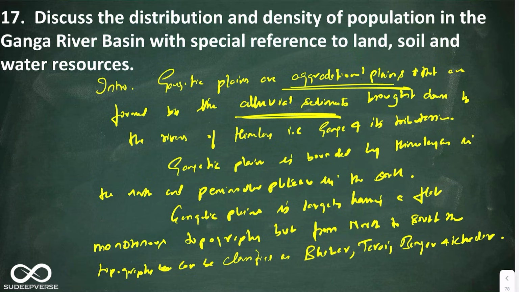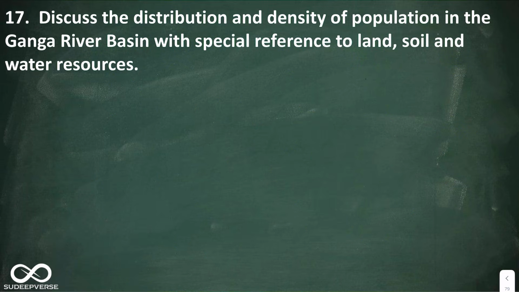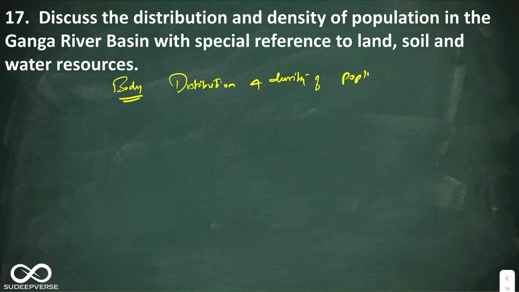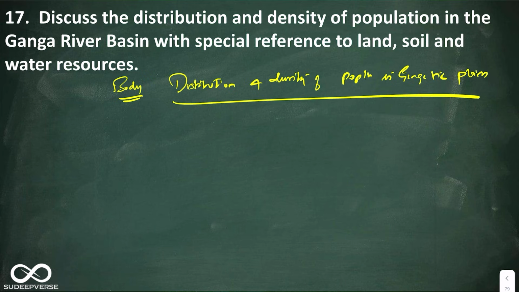Let us move to the body. As we discussed in the schematic, in the body first I'm going to talk in general about the distribution and density of population in Gangetic plains. Here I'm going to talk about the first point.